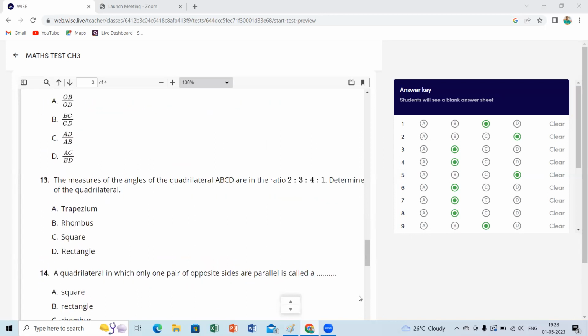Can we move to the next concept, children? Yes, ma'am. There are 4 competency-based questions in this chapter. We'll complete those questions. Can we do a quiz, ma'am? New chapter you're asking? No, there are 4 more questions left over. Can we go with that or else can we directly go to our new chapter? Ma'am, we will go to the new chapter. Why you don't want understanding quadrilaterals? There are 4 more bits. Okay, new chapter, ma'am.